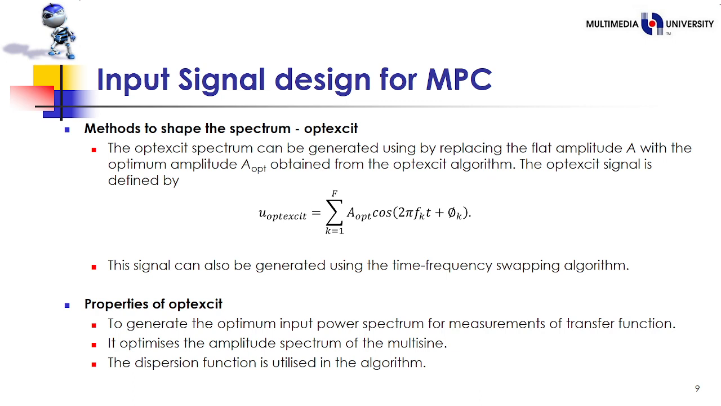Properties of opt-exit. To generate the optimum input power spectrum for measurements of the transfer function, it optimizes the implicit spectrum of the multisine. The dispersion function is utilized in the algorithm.